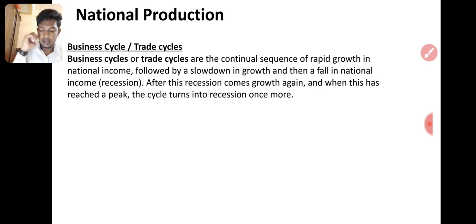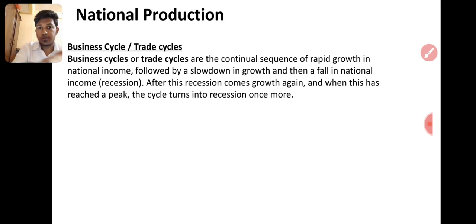In national production, we are going to learn what will happen to the economy in the long run, right? It is called the business cycle, or trade cycle. The economy is run by the private sector, the government sector and the foreign sector. The private sector is the household sector and the firm sector, then the government sector and the foreign sector. These four parties are involved in running the economy.